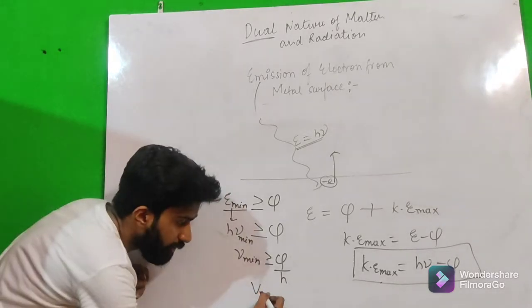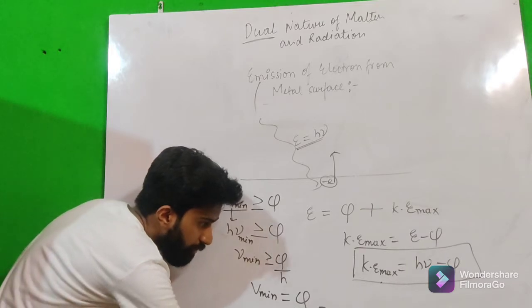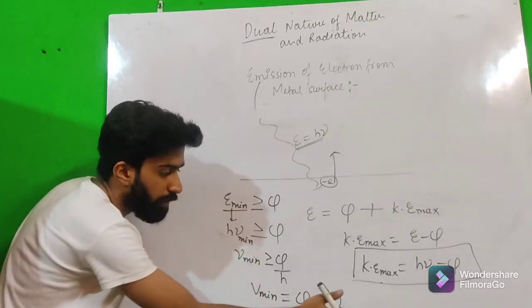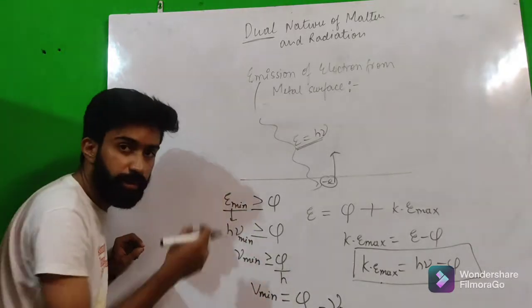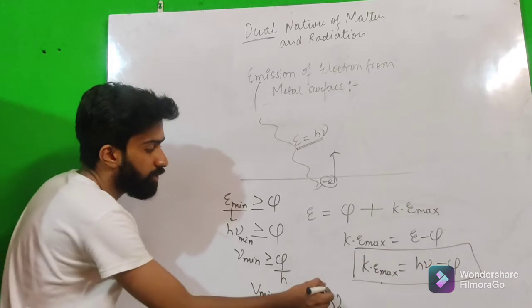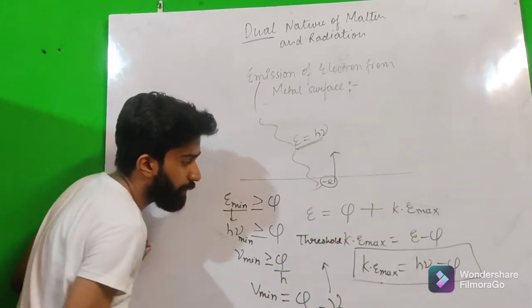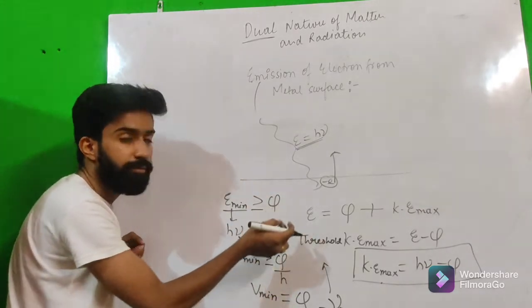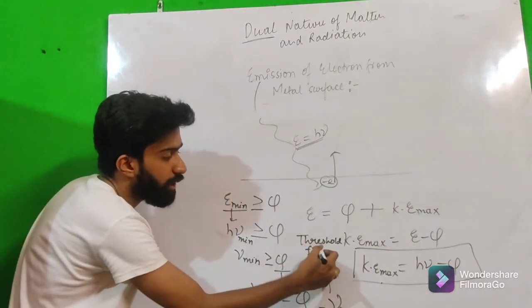And we can say that the minimum amount of frequency we need is phi by h, and we call it nu naught, and this is the minimum frequency we need to emit an electron from the metal surface. This frequency is known as threshold frequency. I repeat, the minimum frequency needed to emit photoelectrons from the metal surface is called threshold frequency.